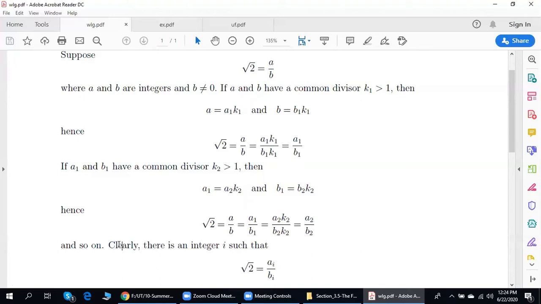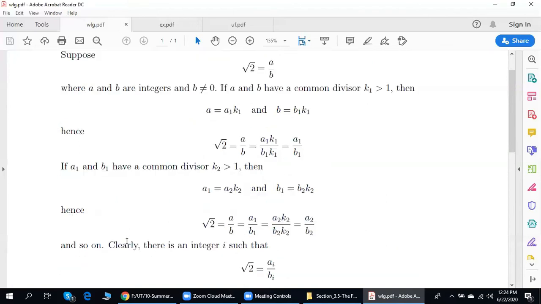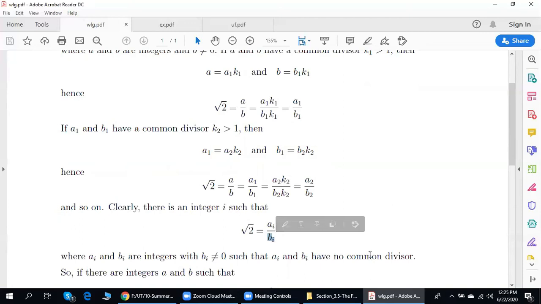Let us cancel common divisors until at some point top and bottom do not have common divisors. Let us denote such a top and such a bottom by ai and bi.